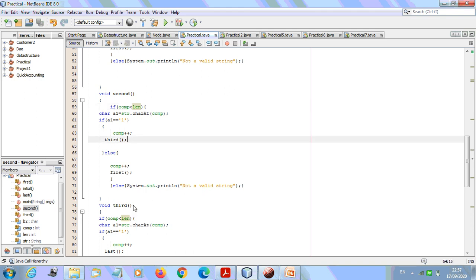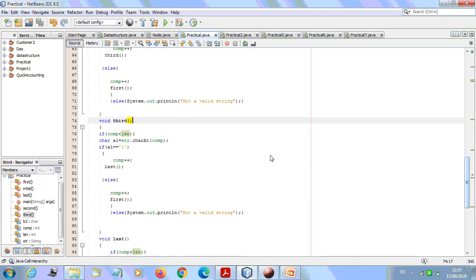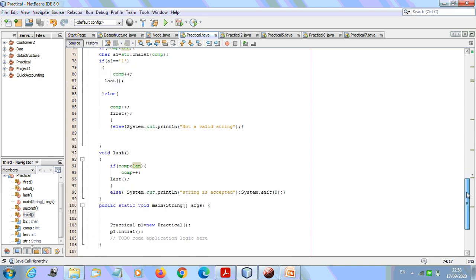So in third, again see what will happen. Again, we are going to compare this comp with the length, and again we take the character, whatever the character is present there. If it is 1, we are moving towards last. Remember this one, we read 3 ones. So we'll move towards the last state itself. Otherwise, we are going to move to the first. So if we read this one, we are moving towards last.